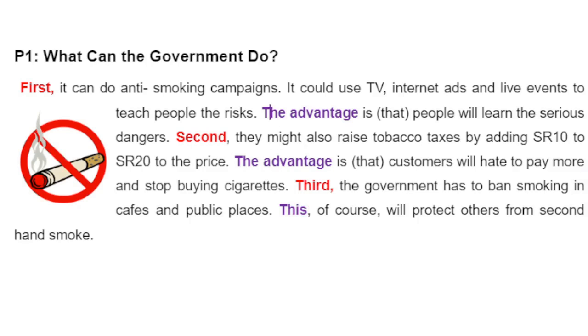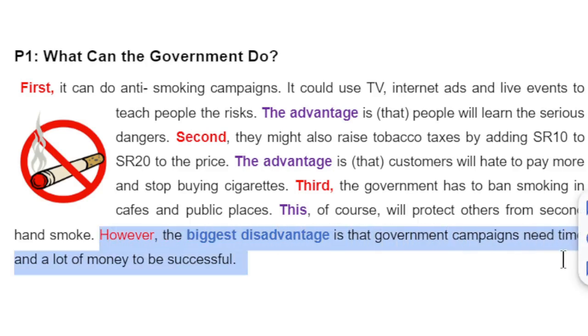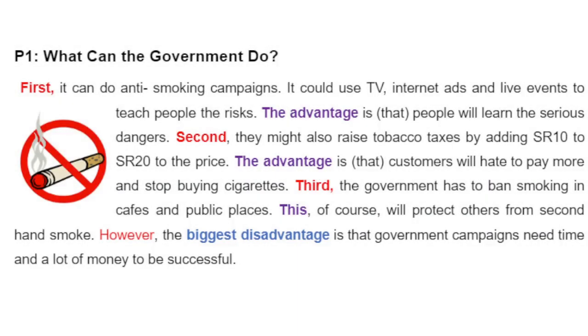Now, at the end of the paragraph, we talk about the biggest disadvantage. The biggest disadvantage is that government campaigns need time and a lot of money to be successful. Yet finished.